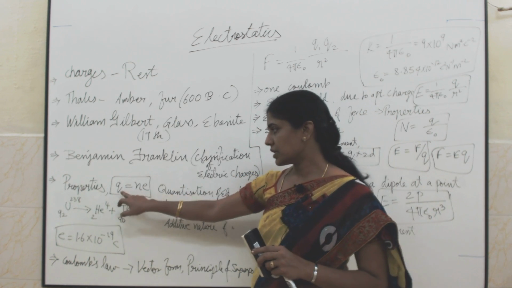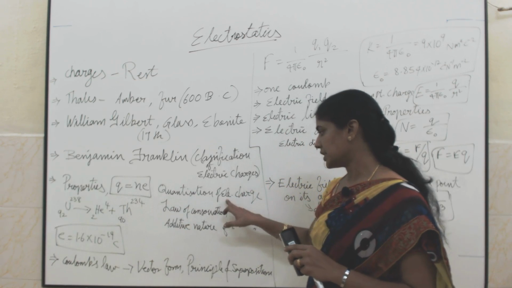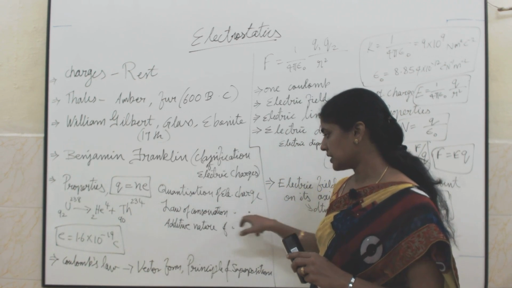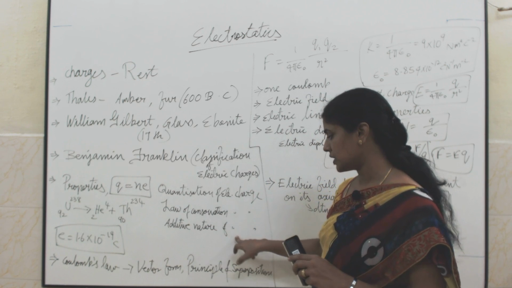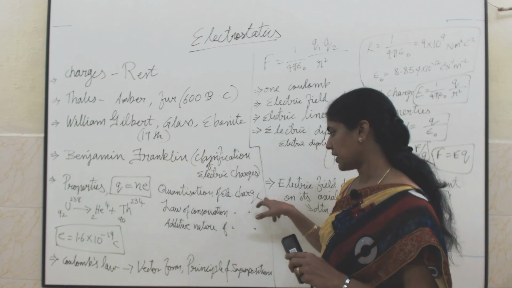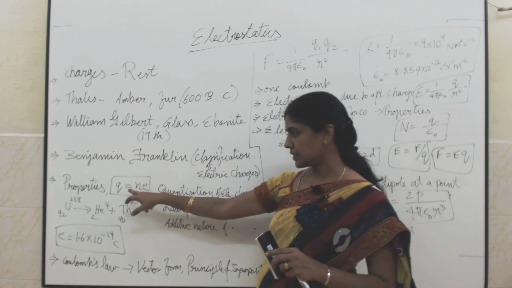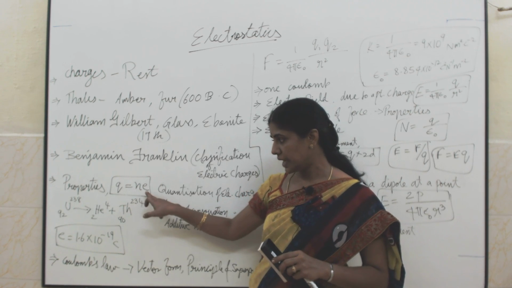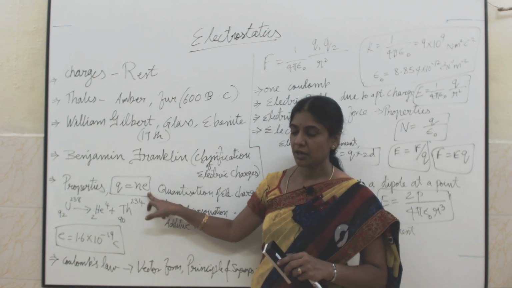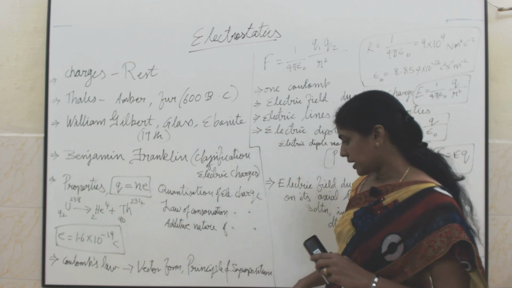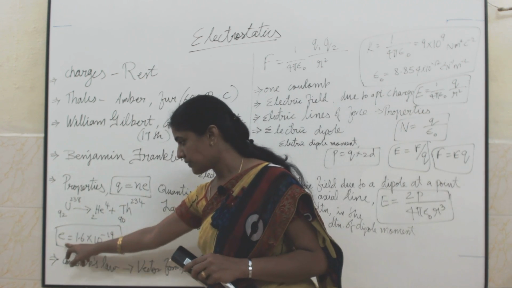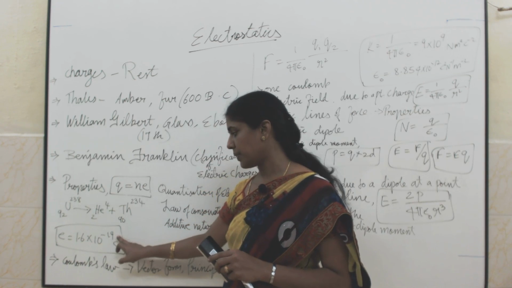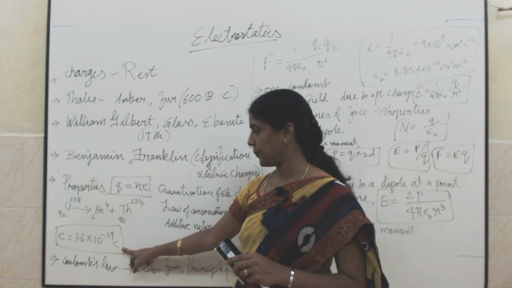Then we go to the quantization of electric charge, the law of conservation of electric charge and the additive nature of electric charge. Quantization of electric charge: how do we find the total charge of the system? It is given by the formula Q equals integral multiples of the least amount of electric charge e. Here e is the magnitude of the charge of the electron, whose value is 1.6 × 10^-19 coulomb.